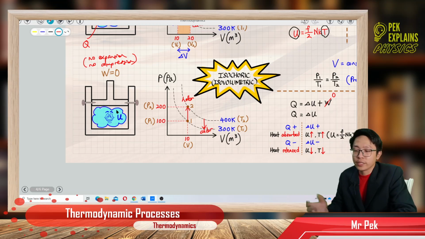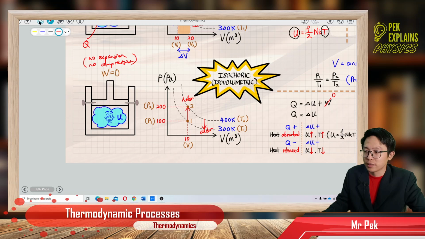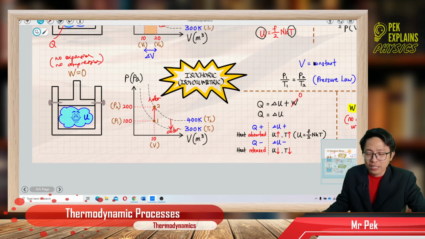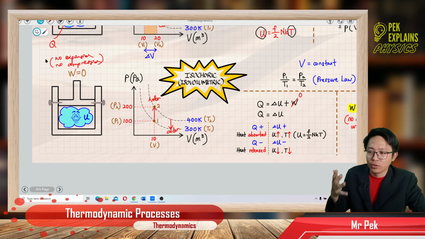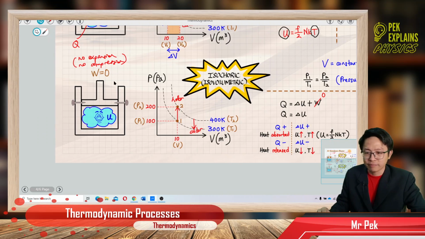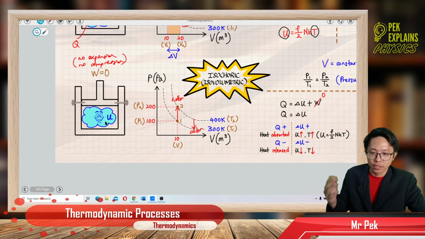The volume is always constant. You see that? The volume is constant, no expansion, no compression. The volume does not increase or decrease because the volume is always constant.